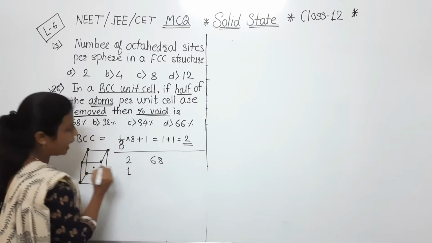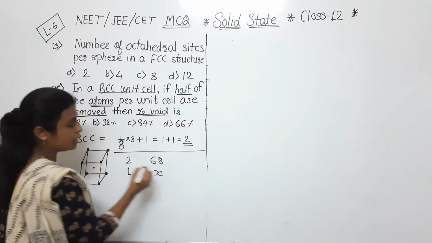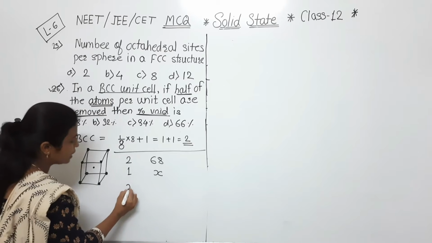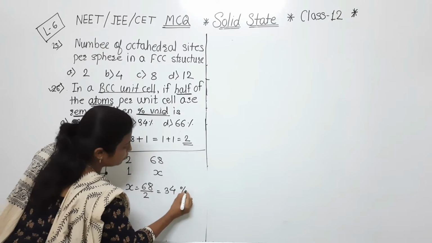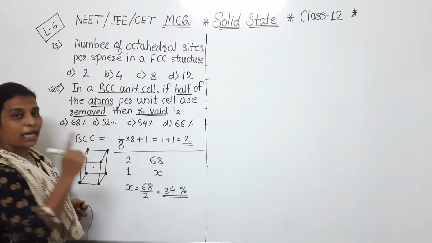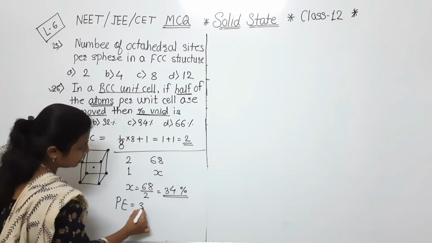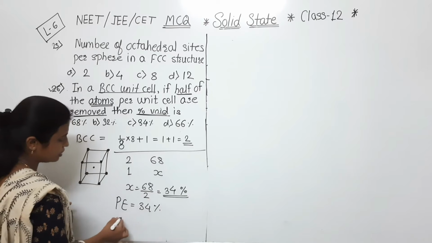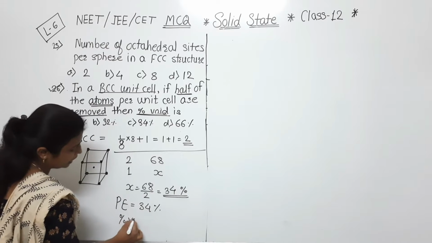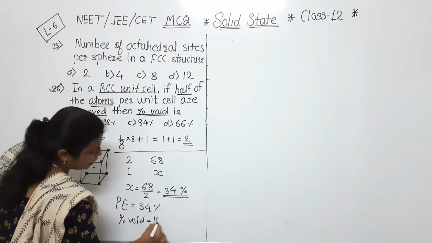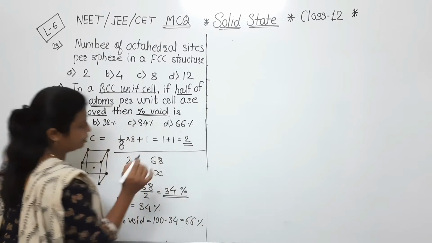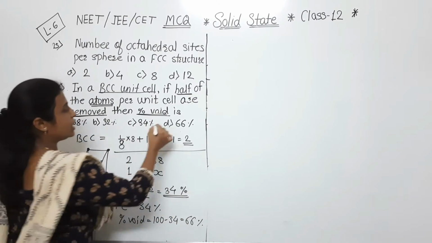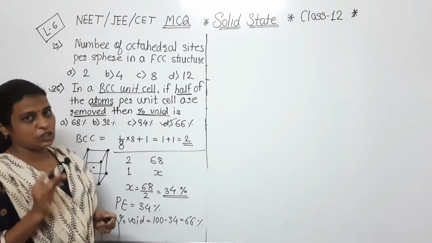So then, if there is 1 atom, what will be that packing efficiency? So doing this, x is equal to 68 divided by 2, so 34% will be the packing efficiency. It is 34%, and if we consider the percentage void, that will be 100 minus 34, and its answer will be 66%. So here only we are getting that answer is 66%.